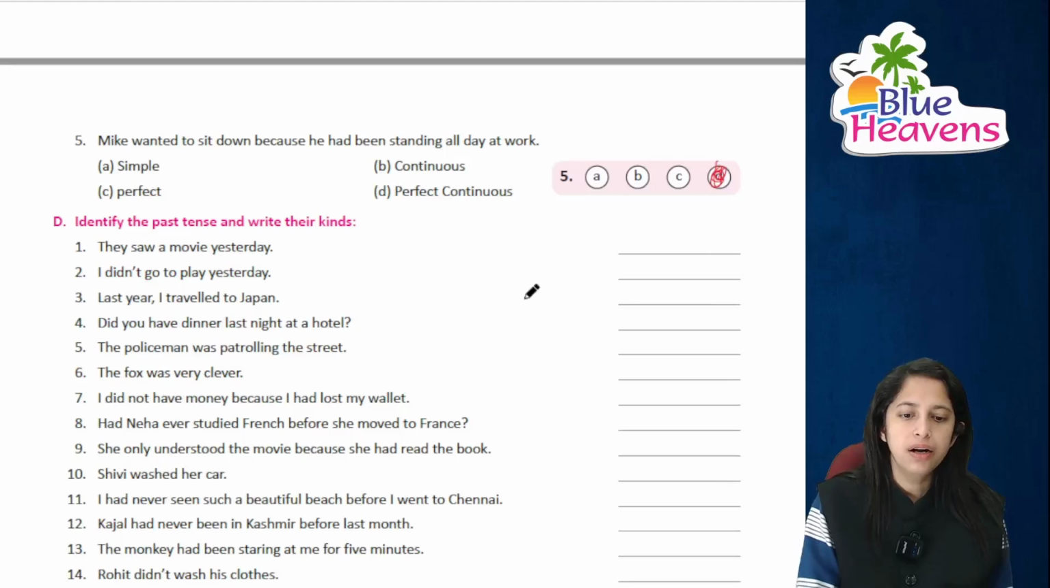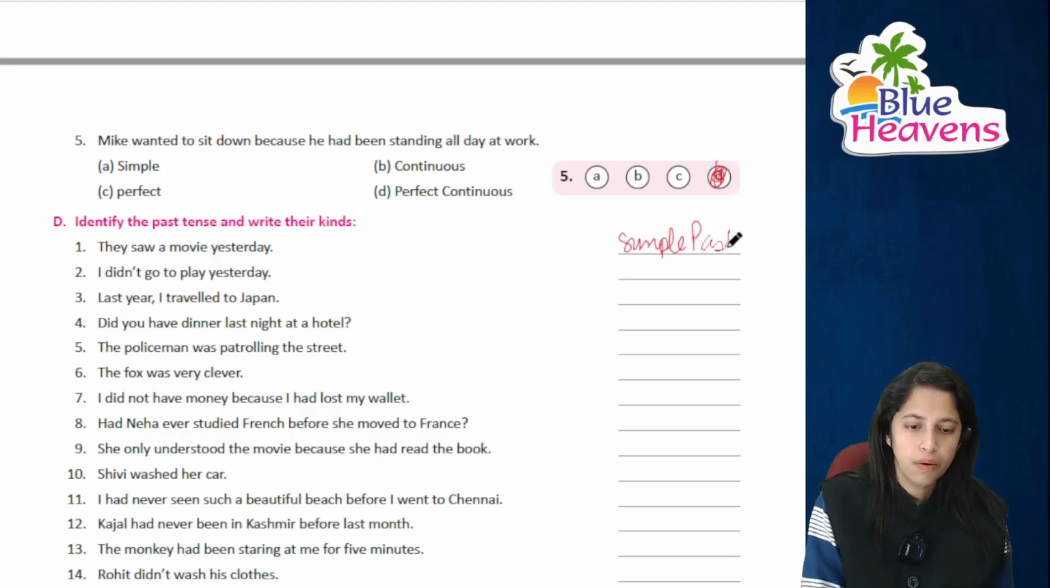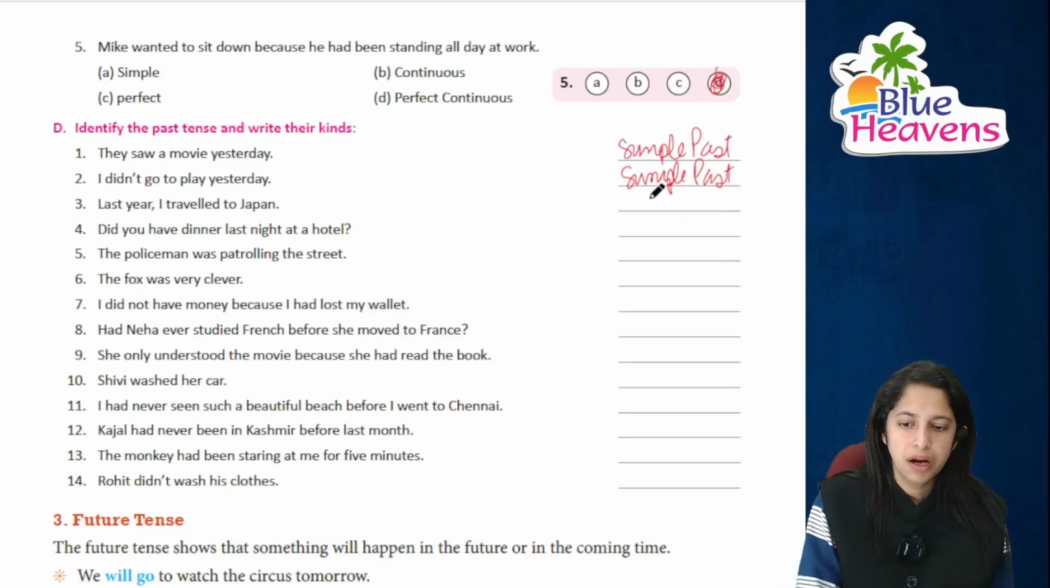Next is, you have to identify the tense. Past tense में, they saw a movie yesterday. This is simple past. Right? I did not go to play yesterday. मैं नहीं गया हूँ खेलने के लिए. Again, this is simple past. Right? Last year I traveled to Japan. मैंने travel किया जापान में. Again, this is simple past. Did you have dinner last night at a hotel? Again, this is simple past.